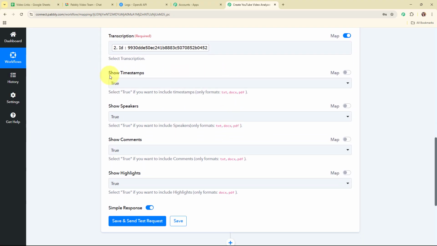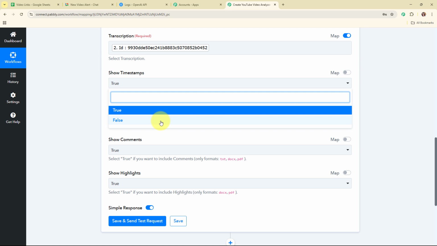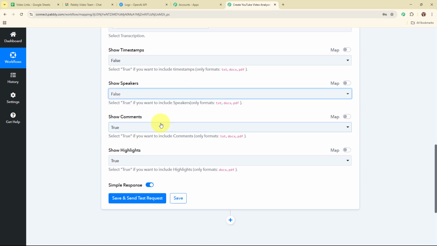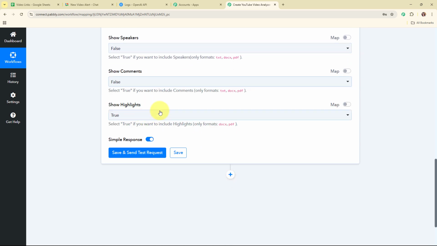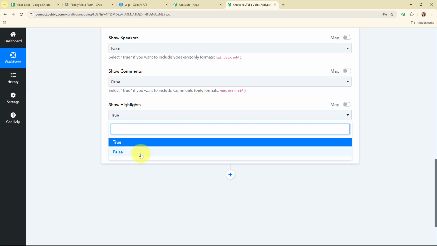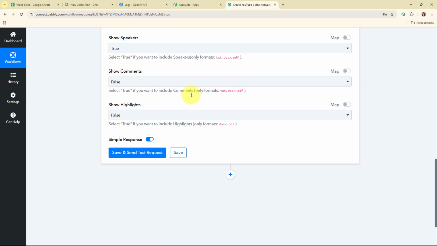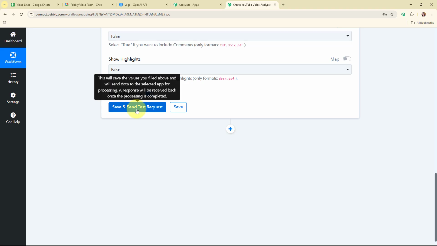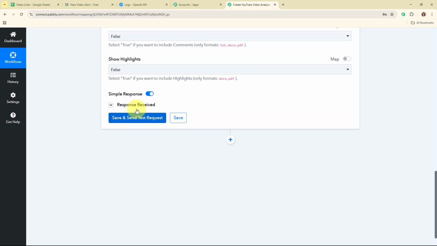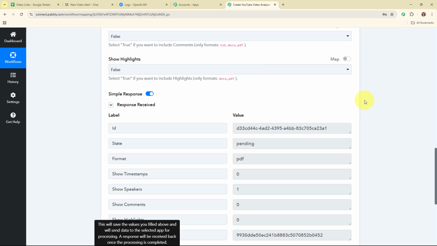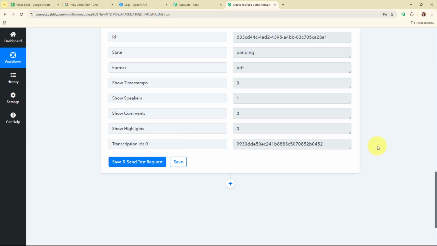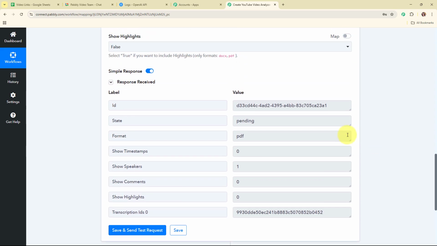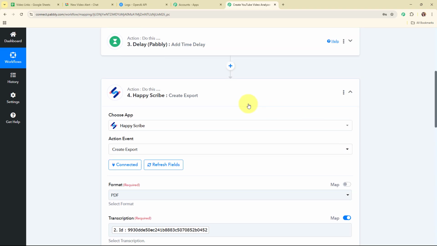Now after entering the ID I'm going to move forward. Here it is asking me show timestamp, so I'm going to select false, show speakers false, show comments false, and show highlights, for that I'm going to select false as well. Now after entering all the required details I'm going to click on save and send test request. And here you can see we have received a successful response. That means we have successfully created an export for the transcription that we just generated.